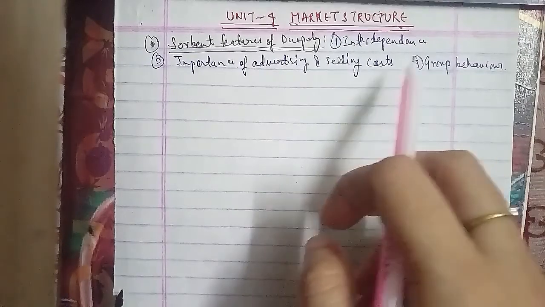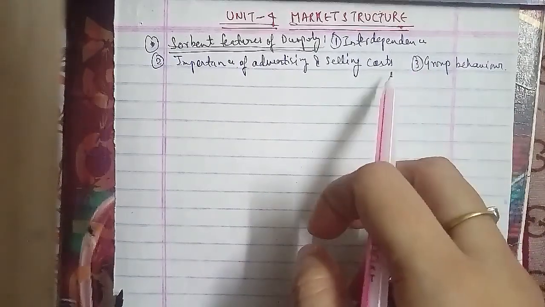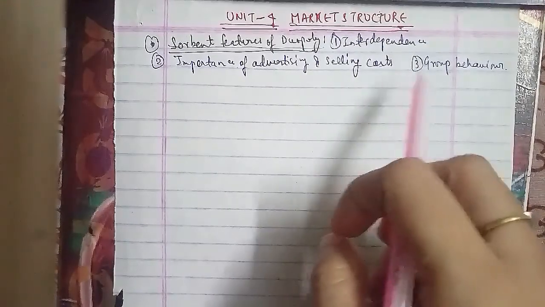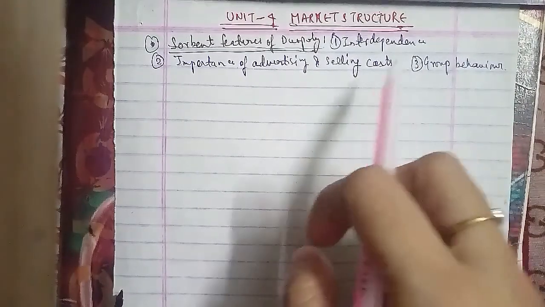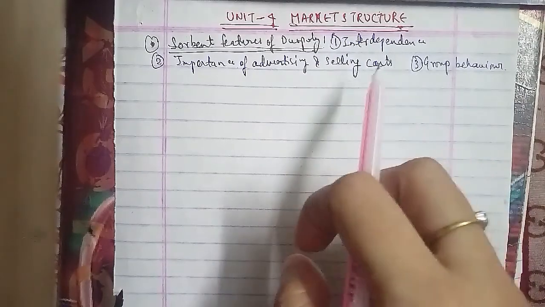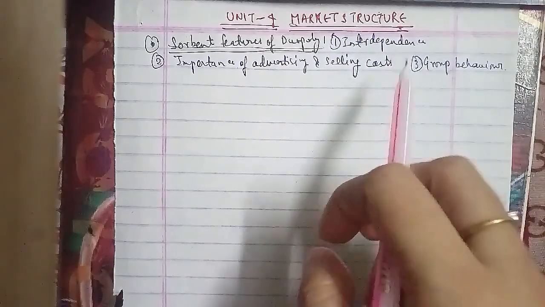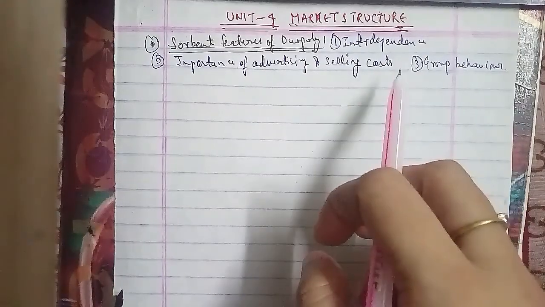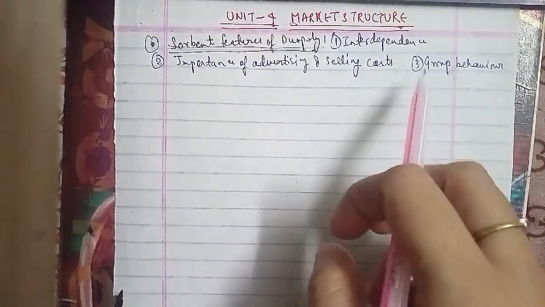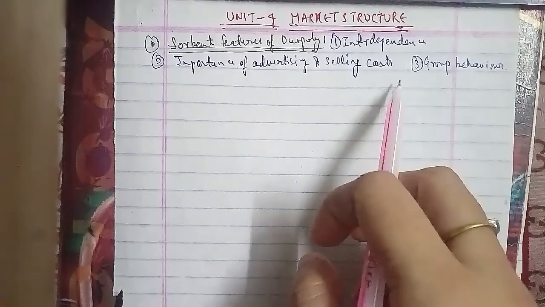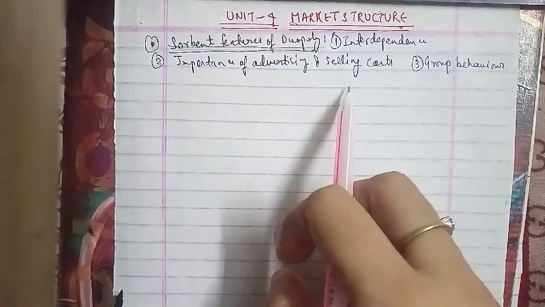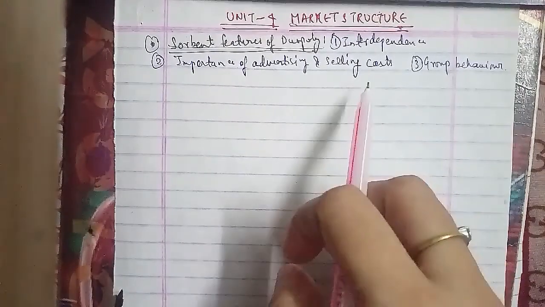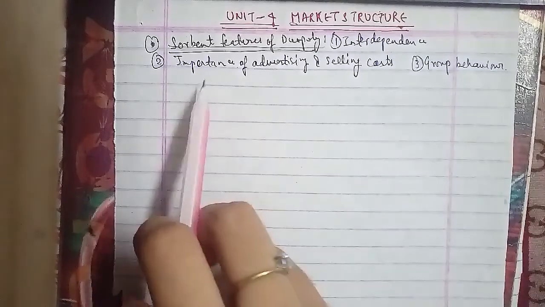But one thing is certain, that each oligopolist closely watches the business behavior of the other oligopolists in the industry, and designs his moves on the basis of some assumptions of how they behave or are likely to behave. So the salient features of oligopoly are three: interdependence, importance of advertising and selling cost, and third, group behavior.